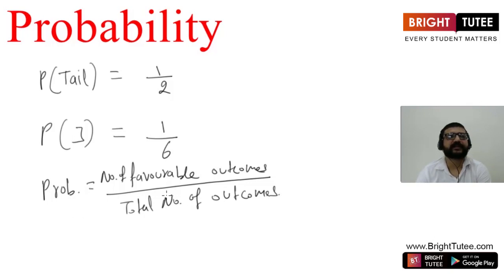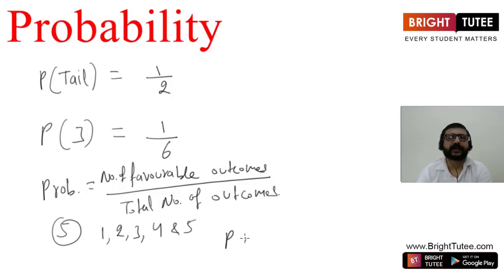Now suppose we are having a box in which there are 5 chits and they are marked 1, 2, 3, 4 and 5. Now suppose we have to select one chit at random. What is the probability that it will be a 4?